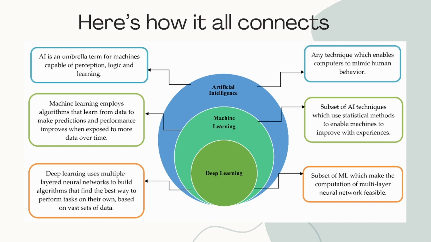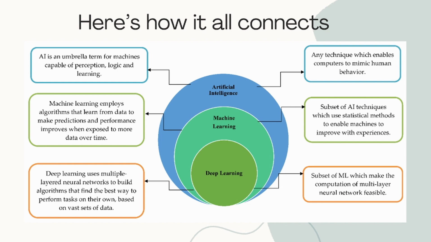Deep learning, DL. Now comes deep learning. It's a subset of machine learning. It uses special structures called neural networks, which are inspired by the human brain. These deep models are very powerful. They can handle massive amounts of data and do amazing things like power self-driving cars, voice assistants, DeepSeek, and even ChatGPT. Here's a simple way to remember it. You can imagine it like a circle inside a circle inside a circle. The largest circle is AI. Inside that we have ML, and deep inside we have DL, the most advanced part.